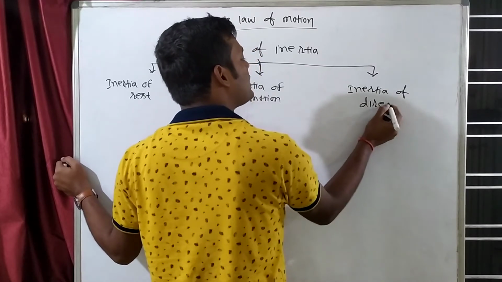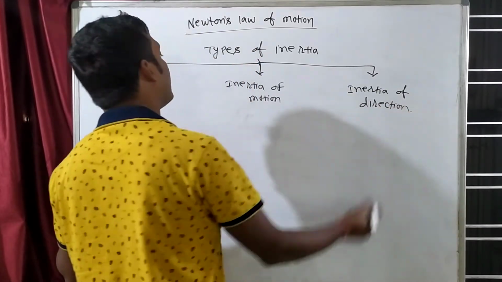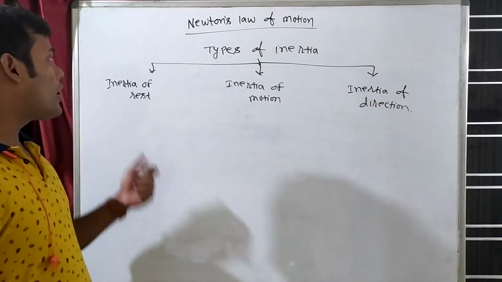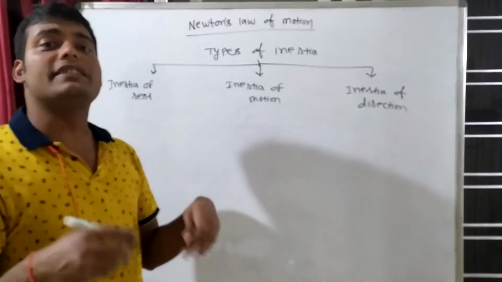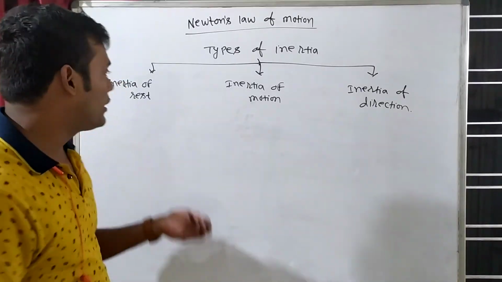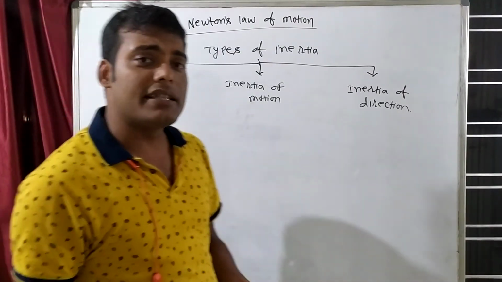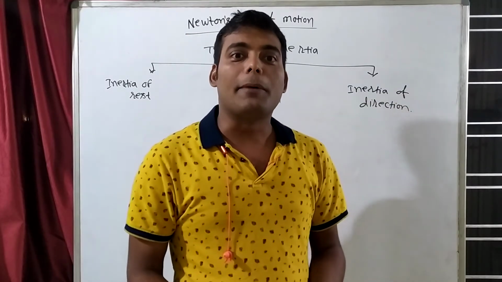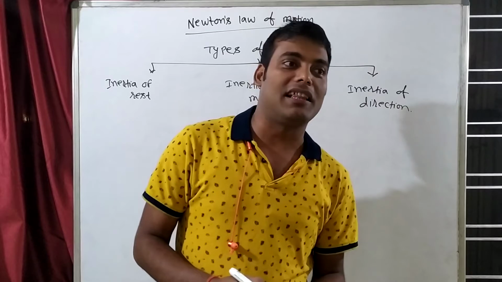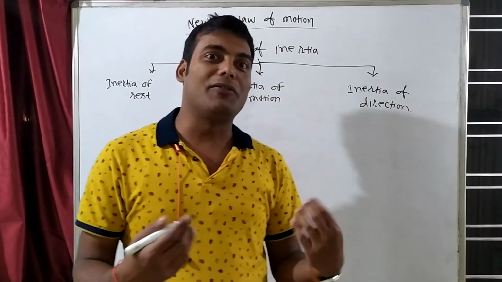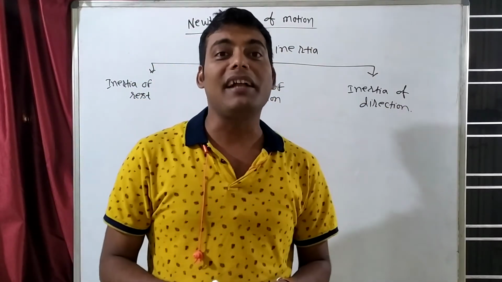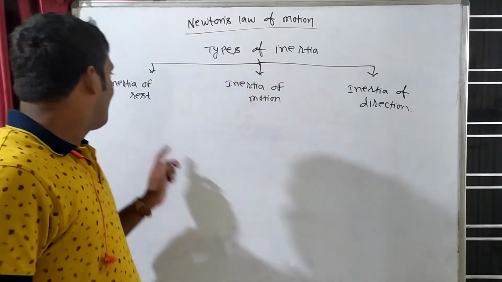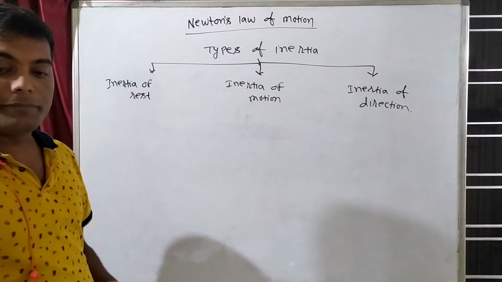Now understand what is the meaning of inertia of rest, inertia of motion and inertia of direction. We will understand all. Inertia of rest means if any object is at rest, it wants to be at rest. For example, when you are sleeping, especially in winter, you want to keep sleeping, right? You are at rest, you want to be at rest. Clear? So that is inertia of rest.